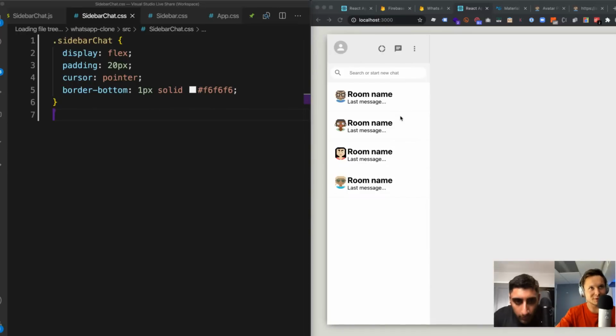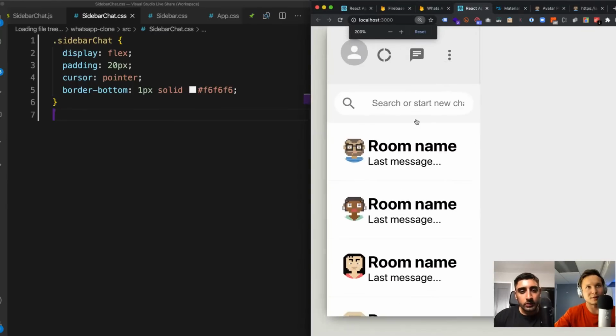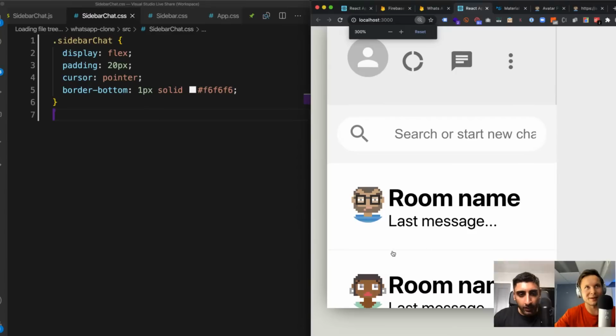Would you look at that? You guys see that right here? It's so minor, but you can see it. That did add a border right underneath. It's very minor. Here, I'll do Command plus to zoom in. You guys see it right here? Okay, yeah, right there. Hey, that looks so crisp and clean. Awesome. Nice.